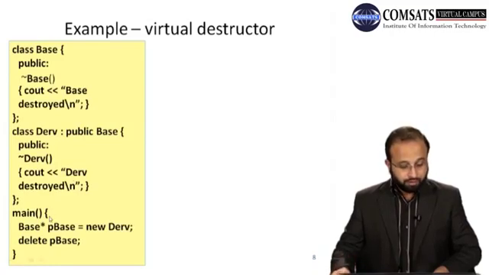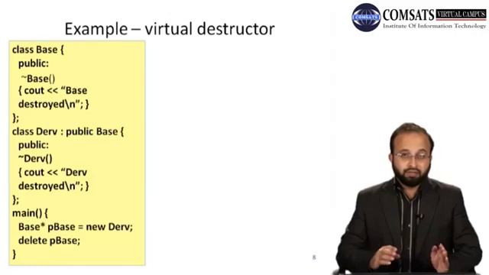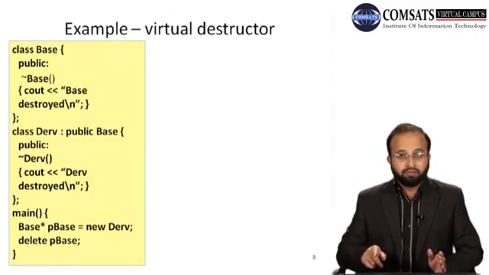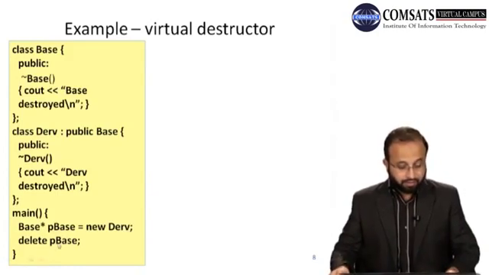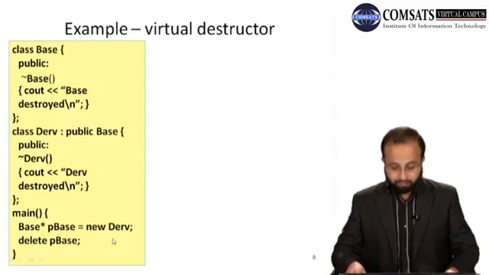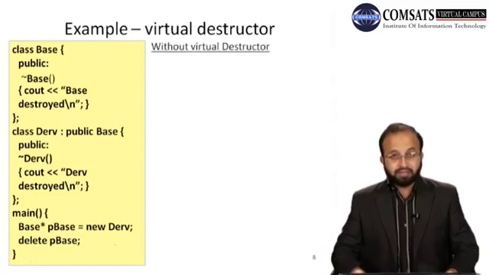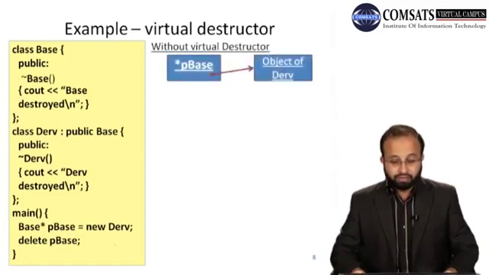Now in the main function we create a pointer of a base class, and then we create an object of a drive class and assign the address of that object to the base class pointer, right? Now we have a 4 byte pointer which is of base type. It points to a memory location where we have an object of a drive class, and then we execute delete p base, right? So let's see the memory map without virtual destructor.